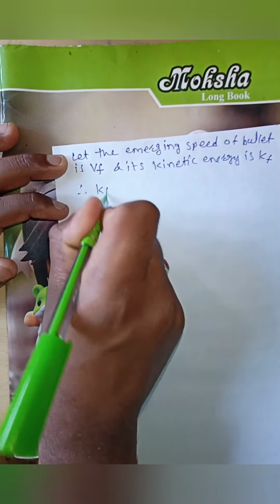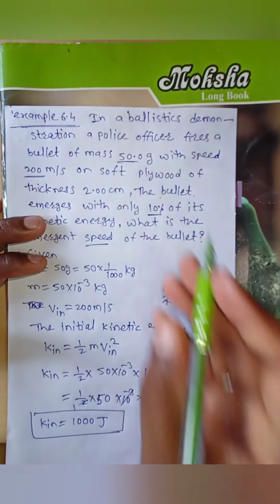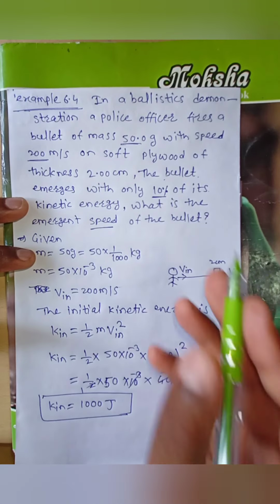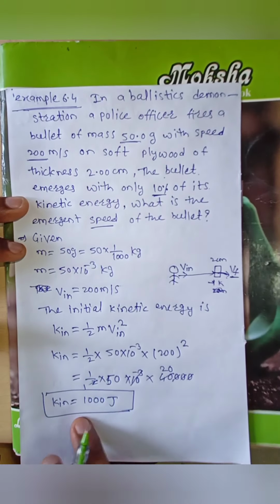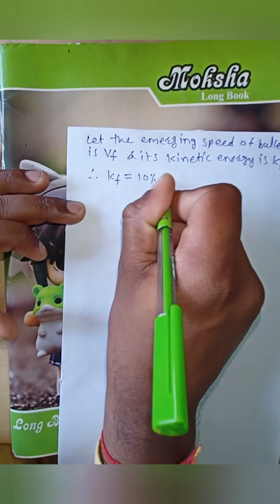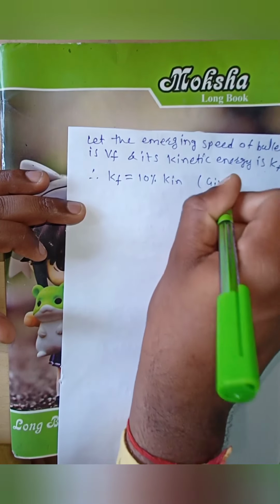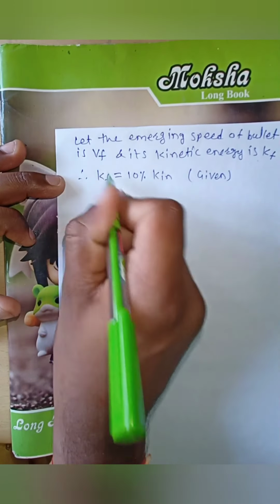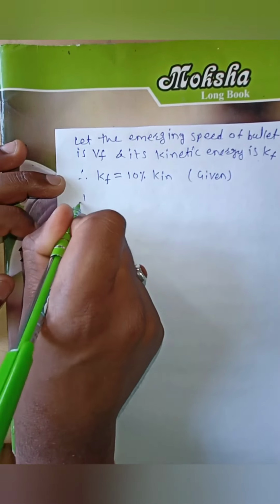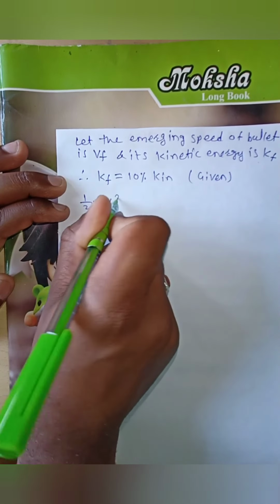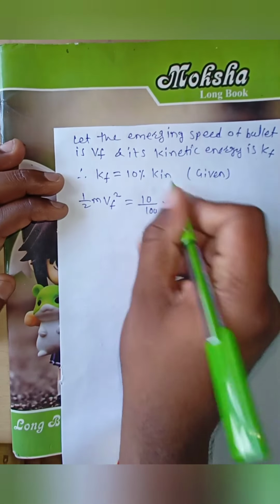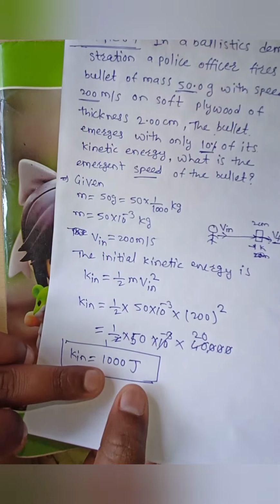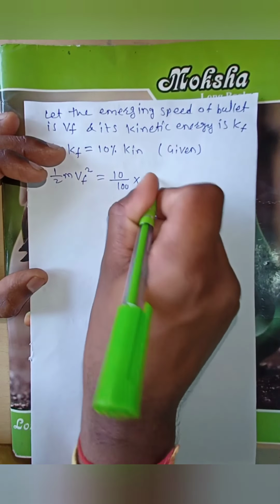Therefore k final is the kinetic energy when the bullet is emerging through this plywood, and that kinetic energy is 10% of its initial kinetic energy. Therefore k final is 10% of k initial. This is already given in the problem. Therefore, what is the formula of final kinetic energy? Half m v final square is equal to 10 by 100 into the initial kinetic energy, which is 1000 joule.